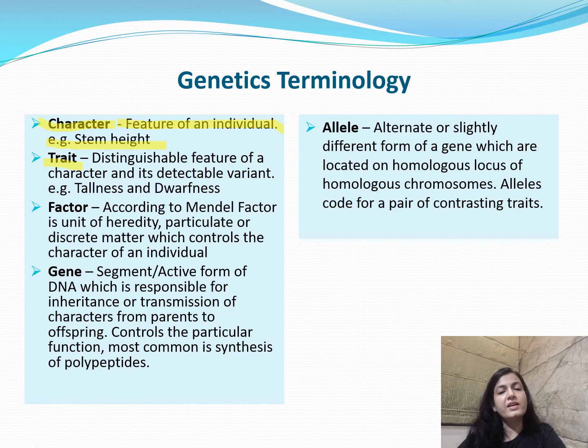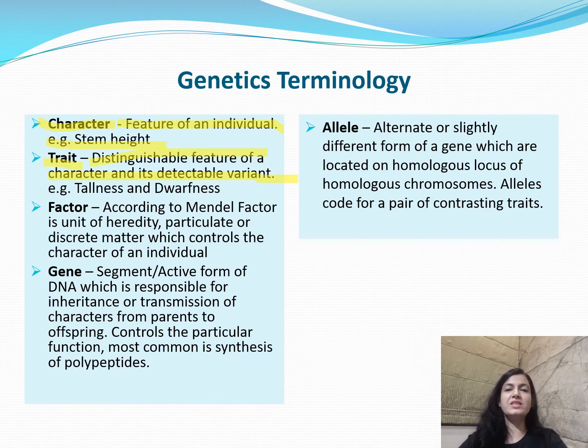So what is a trait? Character, I told you, is a feature of an individual, and trait is the distinguishable feature of a character and its detectable variant. Suppose character is the feature of an individual, and trait is the feature of a character. For example, when I speak about the character stem height, what can be the feature of a stem height?